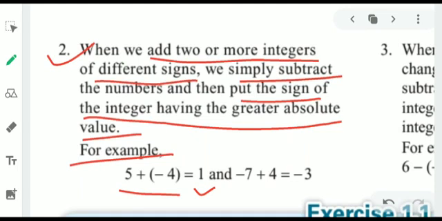Here one more example is given. Minus 7 plus 4. They both are different sign. The first one, 7, is in negative form and the 4 is in positive form. When we subtract them, we get 3. What is the sign of the answer we get? How can minus come?